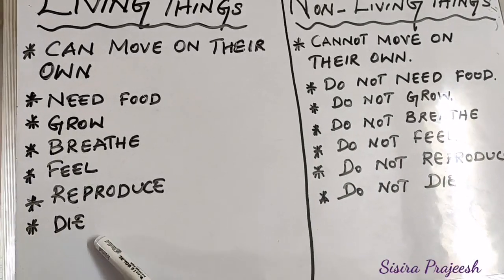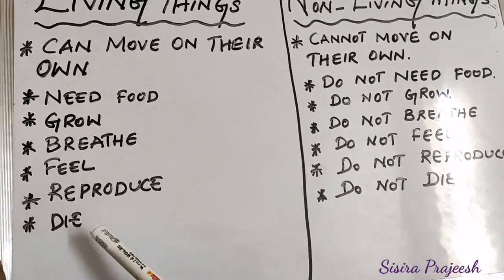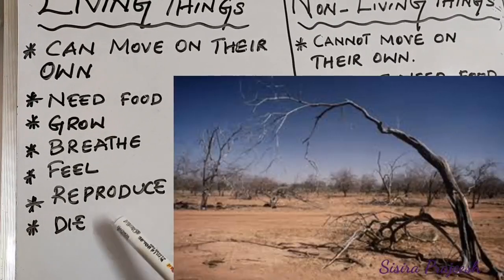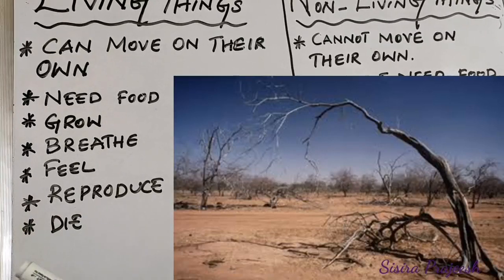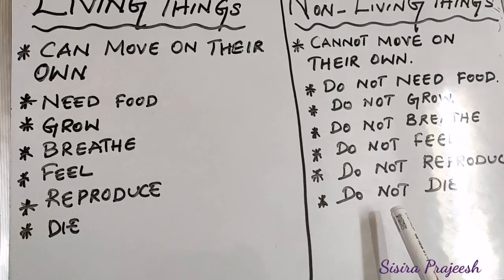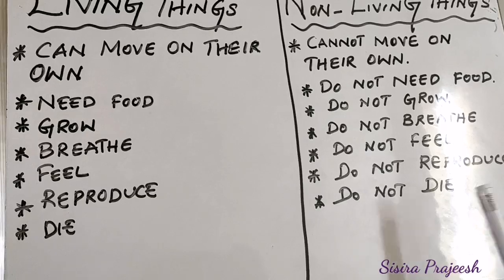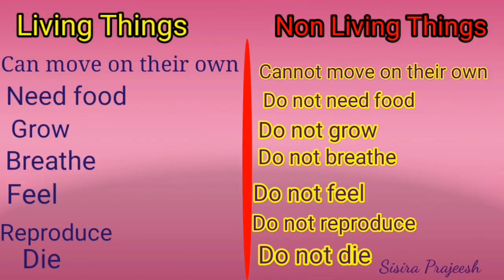Next, living things die. Yes, when years pass, all the living things including human beings, animals, plants, everything dies. But non-living things do not die until it gets damaged. From the table you might have got an idea how to differentiate living things from non-living things.